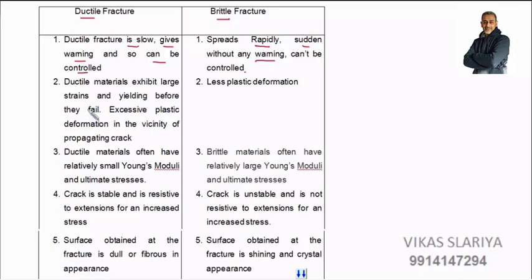Ductile materials exhibit large strains and yielding before they fail. Means any ductile material before failing will show appreciable strain and yielding. There is excessive plastic deformation in the vicinity of the propagating crack. Near the crack propagation, on the surface which is to be cracked, there is sufficient plastic deformation, but in case of brittle fracture there is less plastic deformation. Ductile materials often have relatively small Young's modulus and ultimate stresses. Yes, we have seen in the graph earlier that Young's modulus and ultimate stress for ductile materials is less.